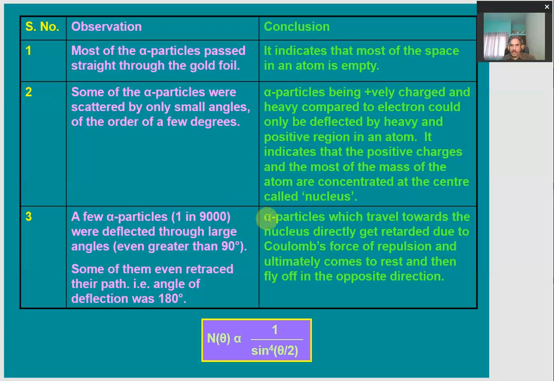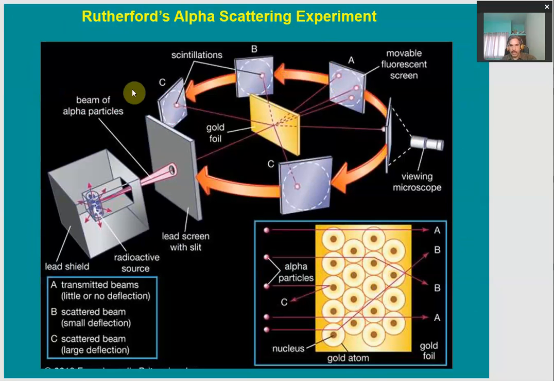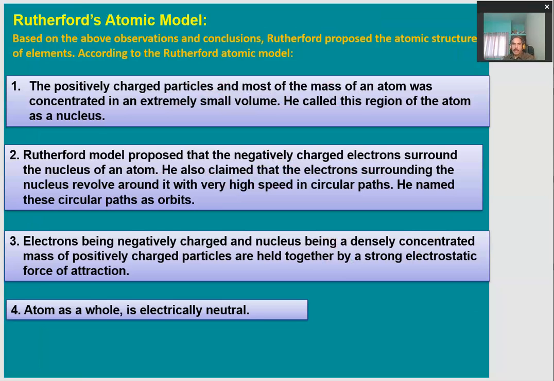So that means alpha particles which travel directly toward the nucleus, or we can say the atom, get retarded due to the Coulomb force of repulsion, ultimately come to rest, and then fly off in the opposite direction. So these are a few observations and some conclusions drawn based on Rutherford's alpha scattering experiment. Based on these, Rutherford proposed his model of the atom, how the atom appears or how the atom is.